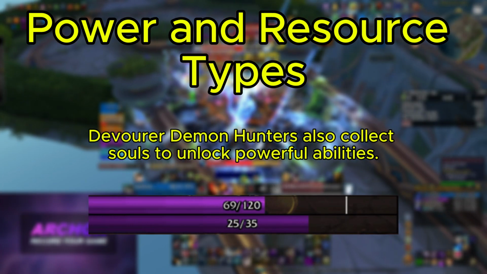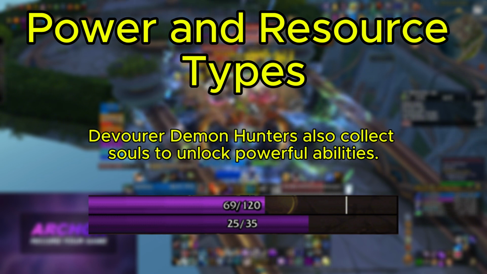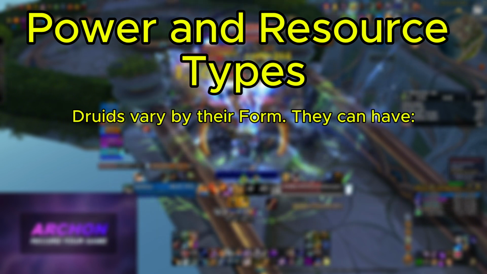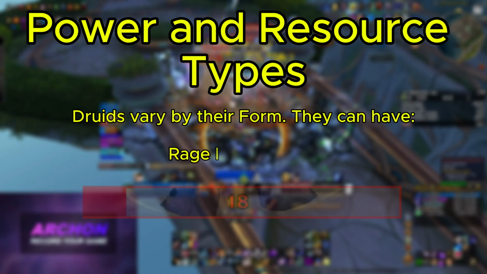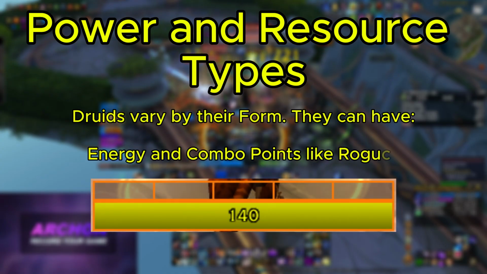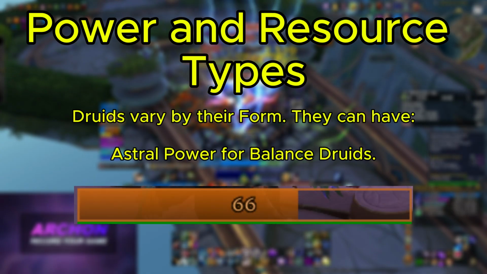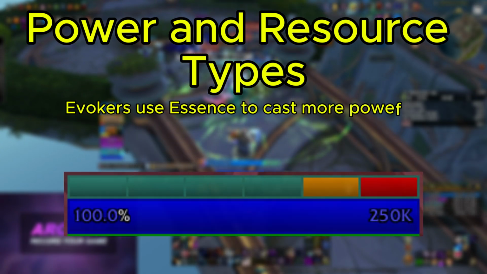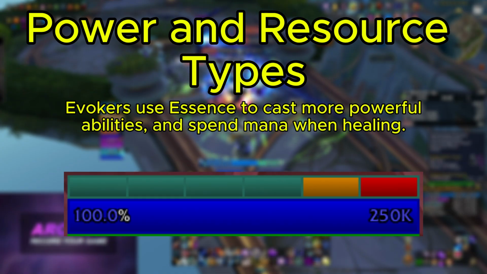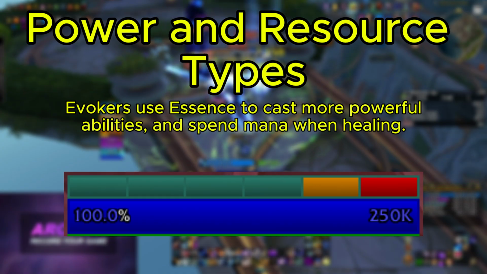Devourer Demon Hunters collect souls to transform abilities into more powerful ones. Druid power varies by their form. They can have rage like warriors, energy and combo points like rogues, mana like other healers, and astral power for balance, which you build and spend. Evokers use essence to cast their more powerful abilities and spend mana when casting healing spells.